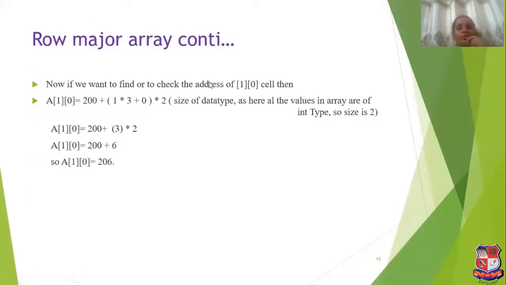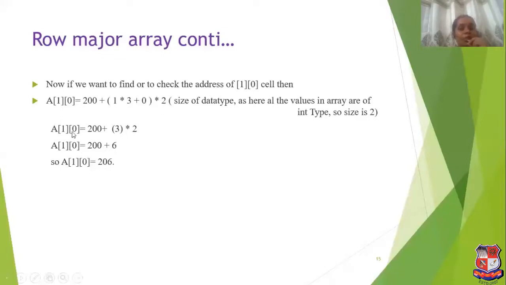So if we want to find the address for 1,0, that is first row and 0 column, we will put the values in the formula: A[1][0] = 200 + (1 * 3 + 0) * 2. Here i is 1, n is 3. Here 2 is used because we have taken the integer data type, so it takes 2 bytes.